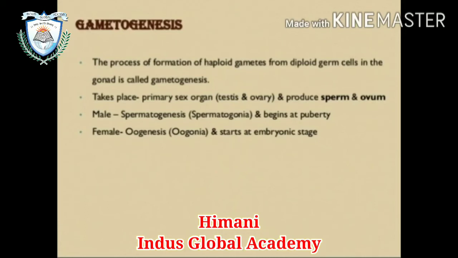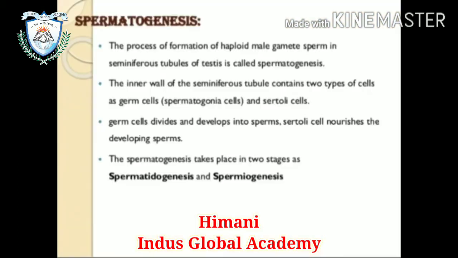In the male, spermatogenesis takes place, which begins at puberty. What is spermatogenesis? It is the process by which immature male germ cells produce mature sperm cells in the testes. And in the female, oogenesis, which starts at the embryonic stage. Oogenesis is a process by which immature oogonia in the ovaries produce mature ovum.